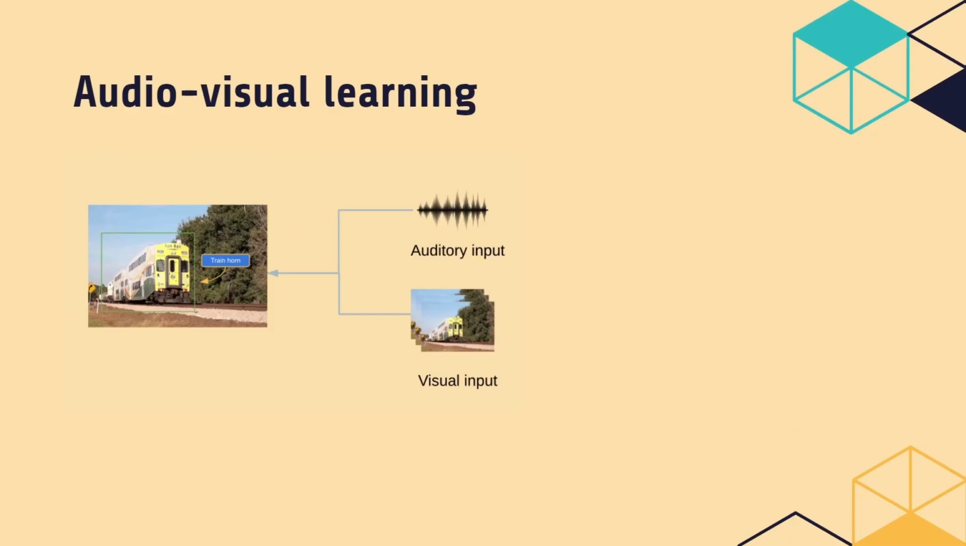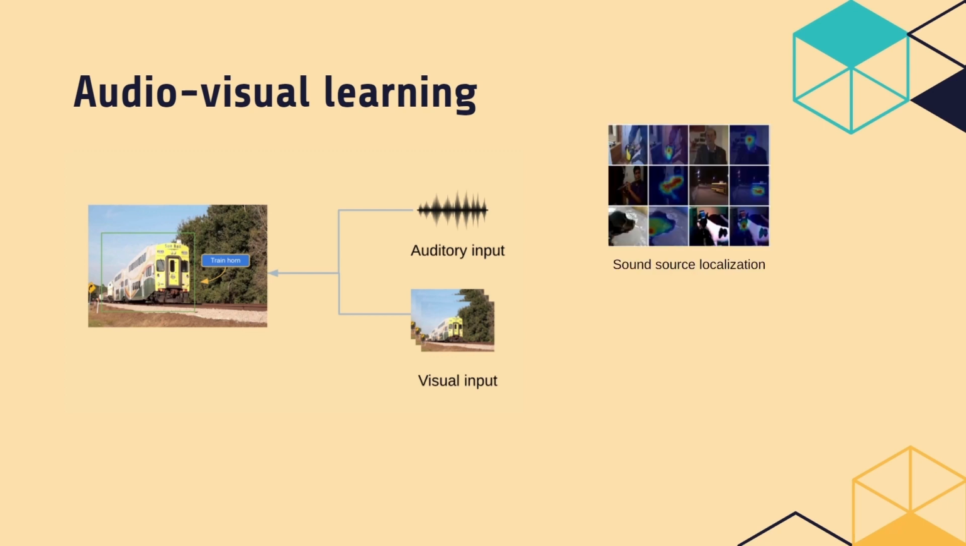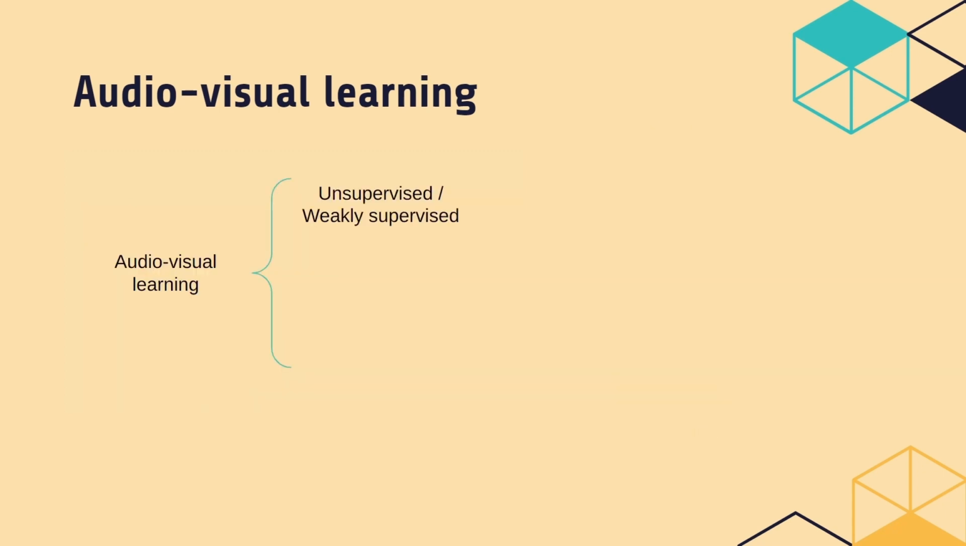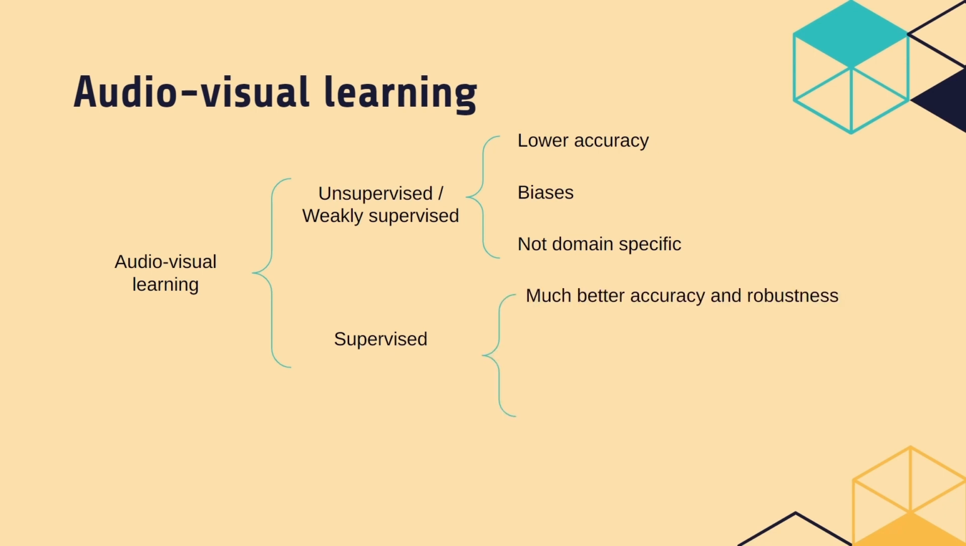Audiovisual learning aims to build a multi-sensory perception system that learns from perceived auditory and visual scenes. Mimicking human perception capacity, it can enable a range of downstream tasks, such as sound source localization and video semantic understanding. Although many unsupervised and weakly supervised models have been found useful sometimes, they suffer from low accuracy and high bias on domain-specific tasks. In contrast, supervised learning shows important advantages in model performances and robustness.